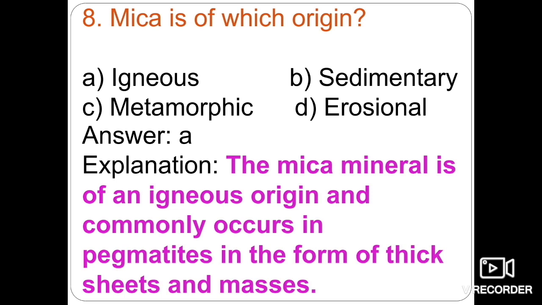They occur in books or large sheets in pegmatites, where mica is associated mainly with quartz and feldspar. So the mica mineral is of igneous origin and commonly occurs in pegmatites in the form of thick sheets and masses. So the answer is option A, igneous origin.